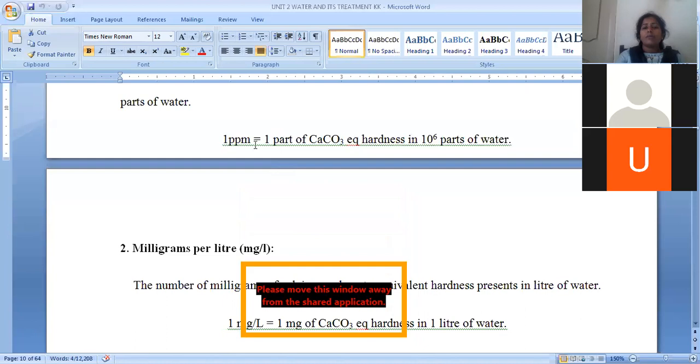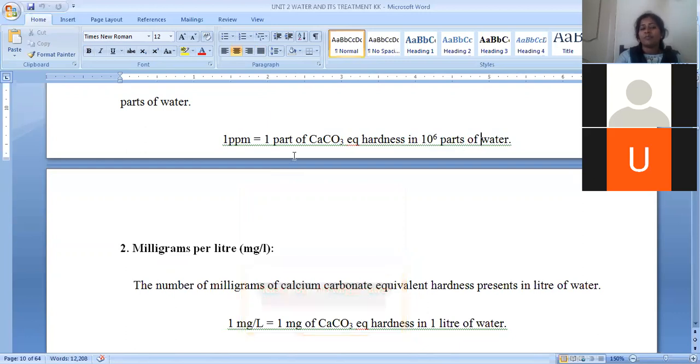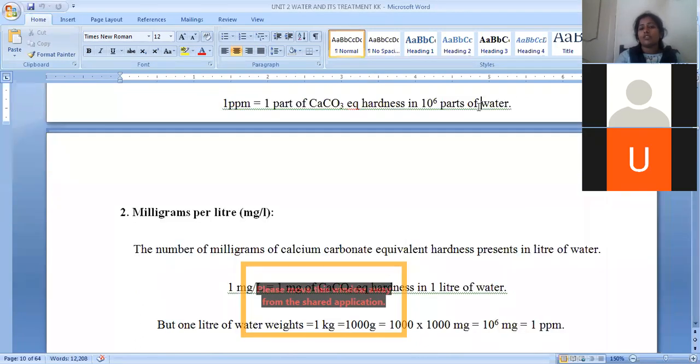Now, 1 ppm is equal to 1 part of calcium carbonate equivalents present in 10 to the power of 6 parts of water. That means 1 ppm is nothing but 1 part of hardness present in 10 to the power of 6 parts of water. 10 ppm is nothing but 10 parts of hardness dissolved in 10 to the power of 6 parts of water. So 10 to the power of 6 is nothing but 1 million.